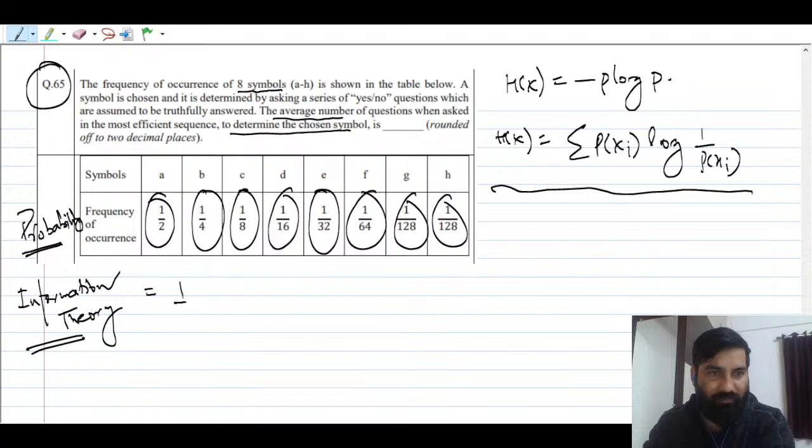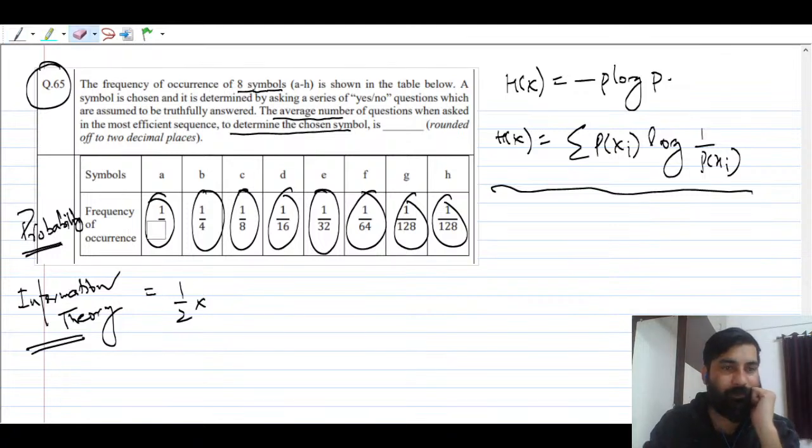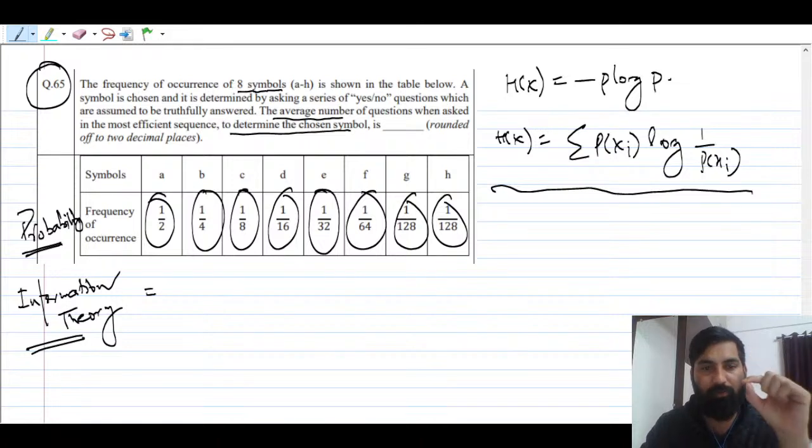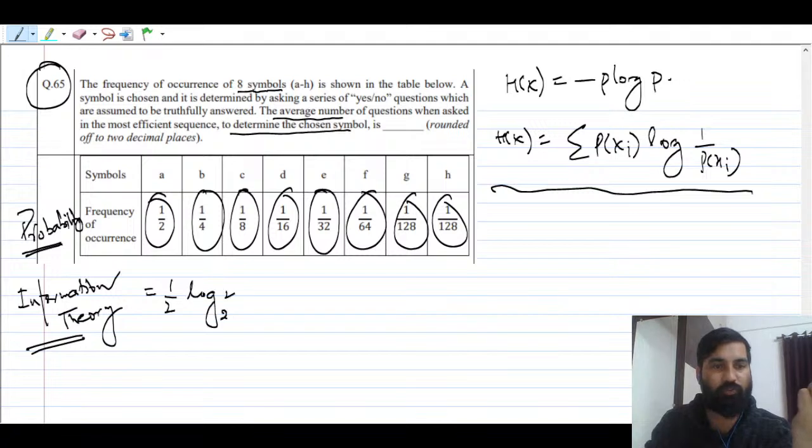So 1 by 2 times log 2. What we can do here is quickly compute, right? So 1 by 2 log 2 means log 2 base 2, that is 1 only.